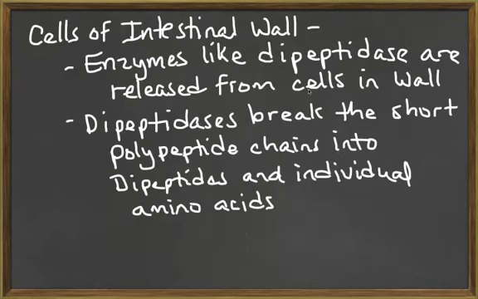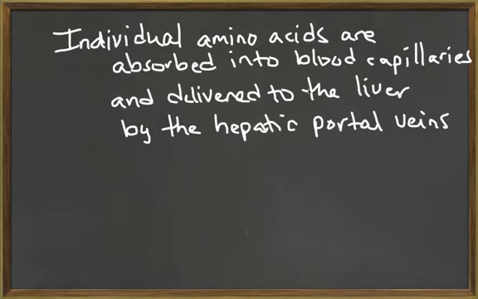The epithelial surface of the small intestine contains several peptidases, most notably dipeptidases. These are enzymes that will break down short polypeptide chains into individual amino acids. These amino acids are absorbed through facilitated diffusion and co-transport mechanisms into the blood capillaries found within the villi. The amino acids enter the blood, which will then be transported to the liver through the hepatic portal system.